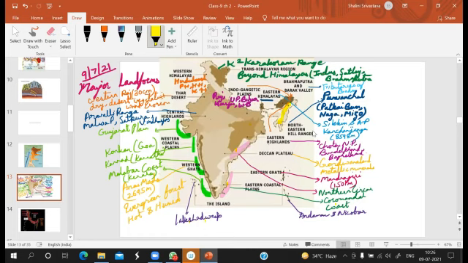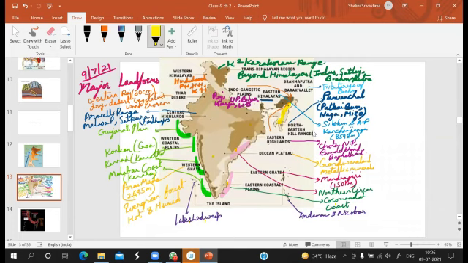So this is the Western Ghats, which is sandwiched between the Deccan Plateau and the Arabian Sea. The highest peak is Anaimudi, 2,695 meters, and as rainfall is high here, more than 200 centimeters in this particular region, it has evergreen forest, and the place is hot and humid throughout the year.